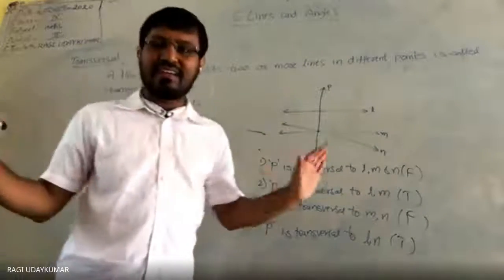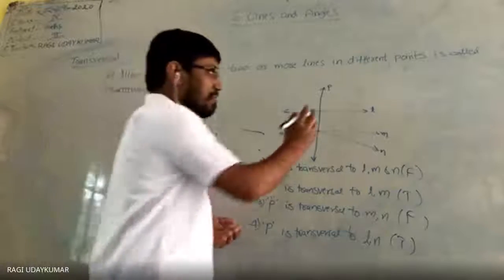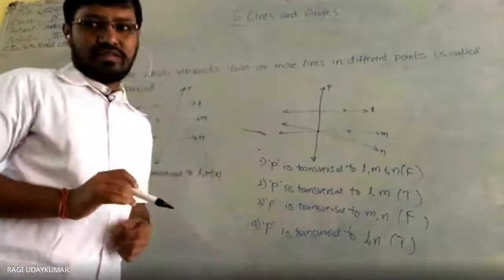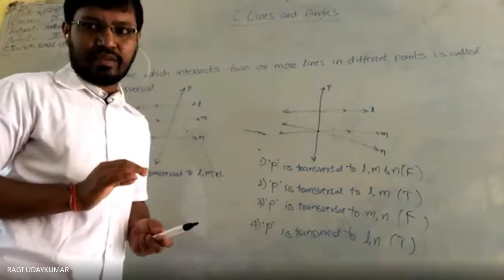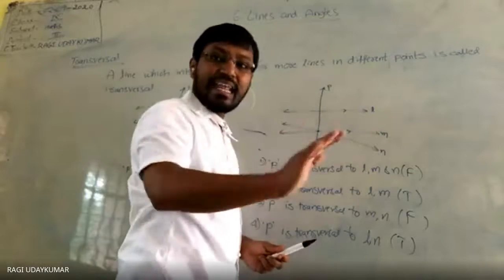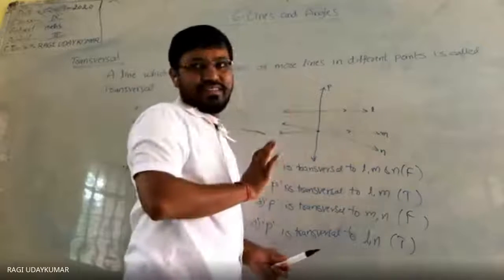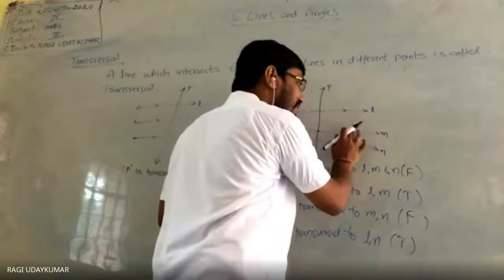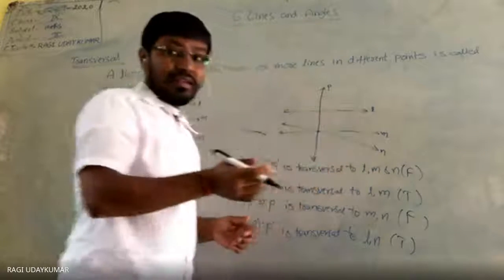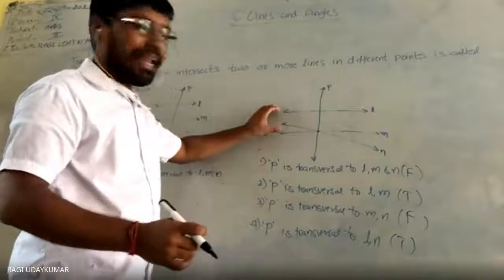Looking like is not enough; you should not consider it until and unless I mention that. Suppose if I mention here this and this are parallel, if I mention that in the figure, then you can say that L will not intersect M at all, so L is not a transversal to M and N. But I have not mentioned here they are parallel. That means if they are not parallel, they may intersect somewhere else. It's not looking like they intersect.